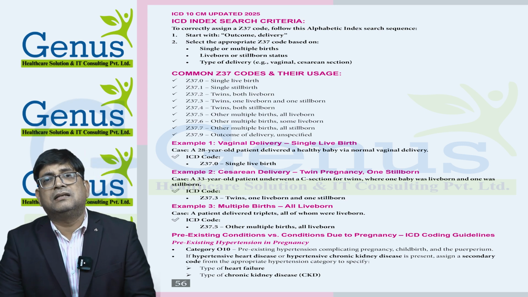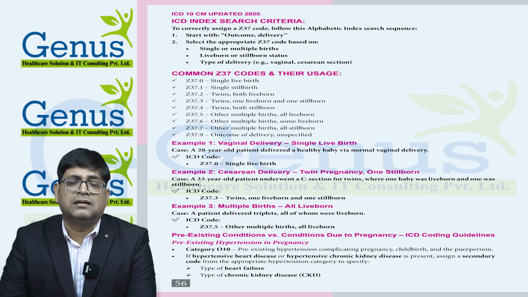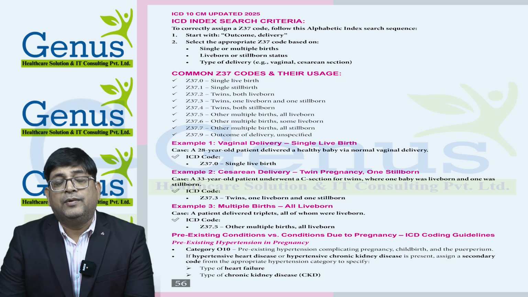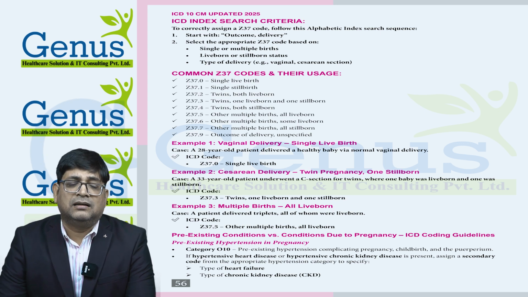Then we have pre-existing condition versus condition due to pregnancy. So if the patient is pregnant and before pregnancy she also had hypertension, we need to use the O10 series as the principal diagnosis. We already discussed the hypertension codes I10, I11, I12, I13 earlier.